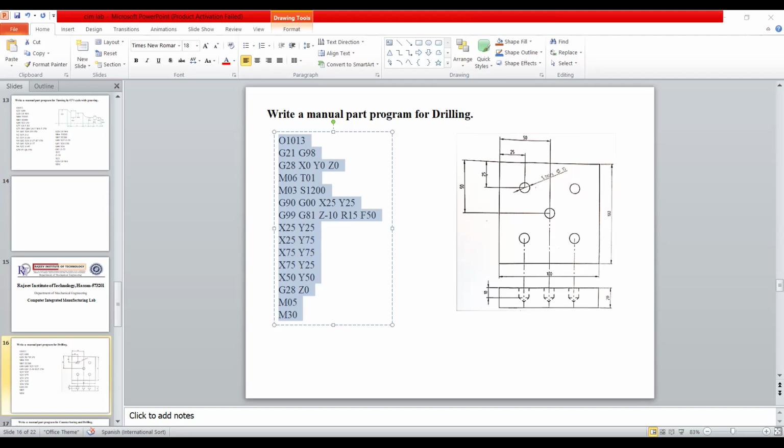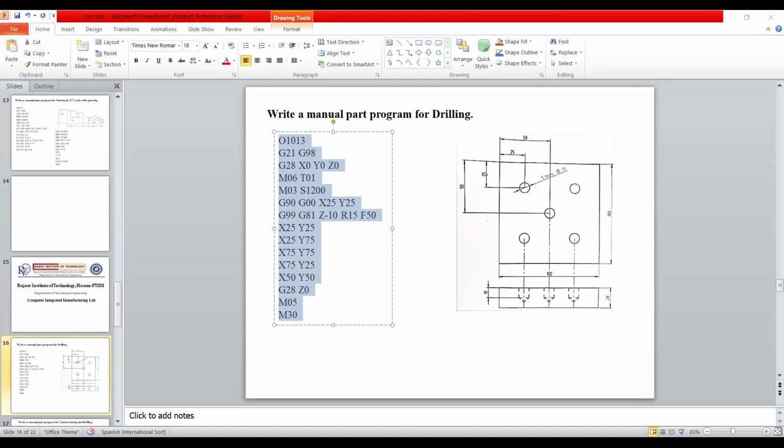Same procedure: first is the blank. Blank of 100 by 100, blank thickness 20, Z coordinate at the bottom minus 10. Whatever thickness we give for the blank, you take the same thickness here. The only thing is a negative sign has to be attached. Then give OK, and we get a blank here. Then machine type, Fanuc, select.